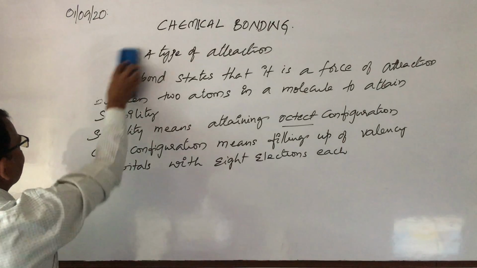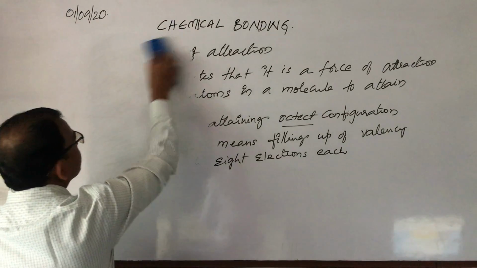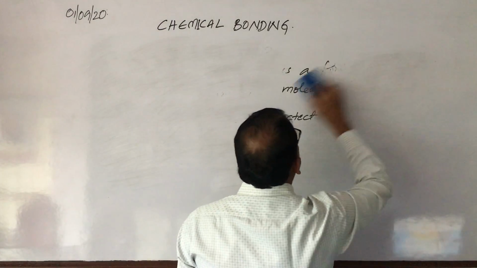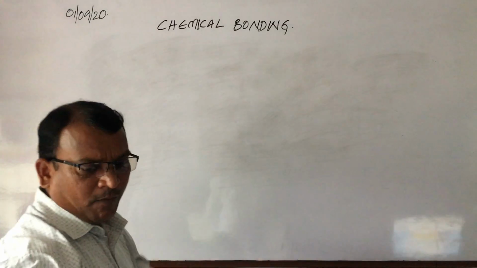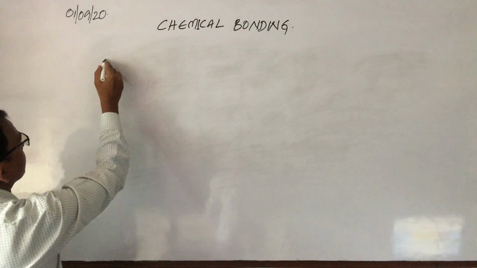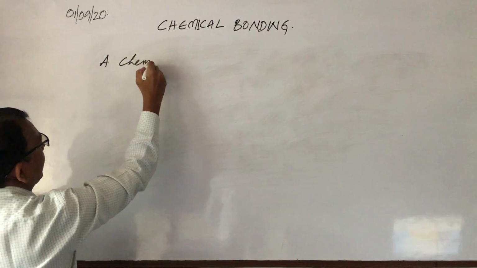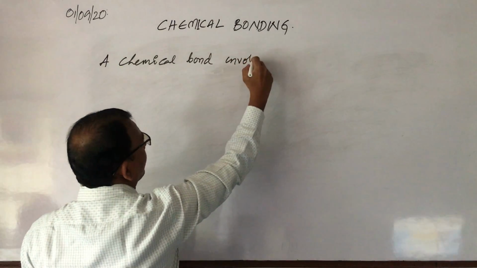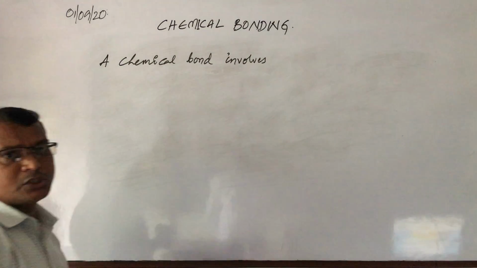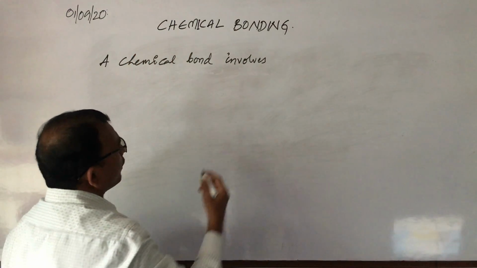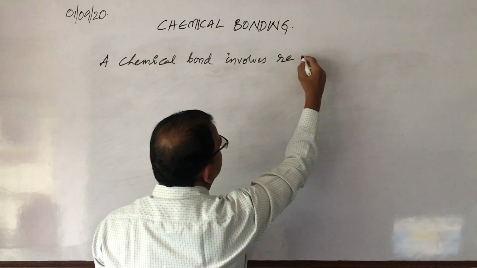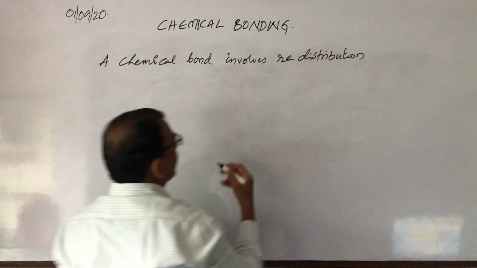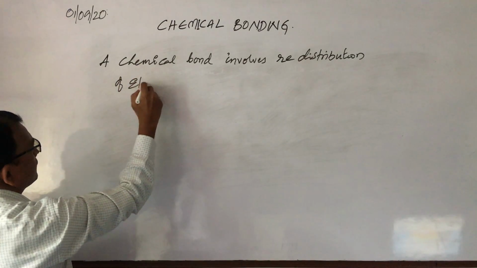Right. Now next you see, a chemical bond involves redistribution of electrons.